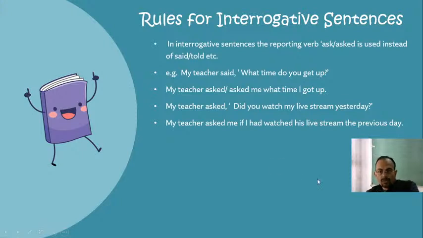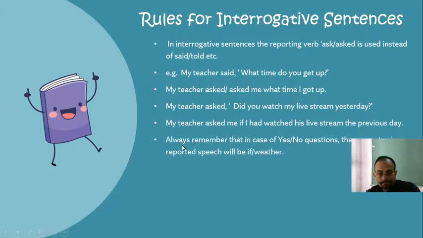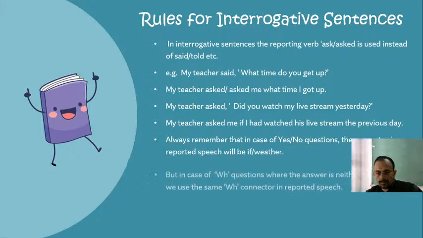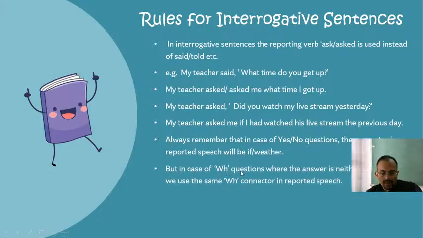Okay, now let's move on to the next question. As an instruction you can see here, always remember that in case of a yes no question, the connector in reported speech will be if or whether. But in case of WH questions, where the answer is neither yes nor no, we use the same WH connector in reported speech.